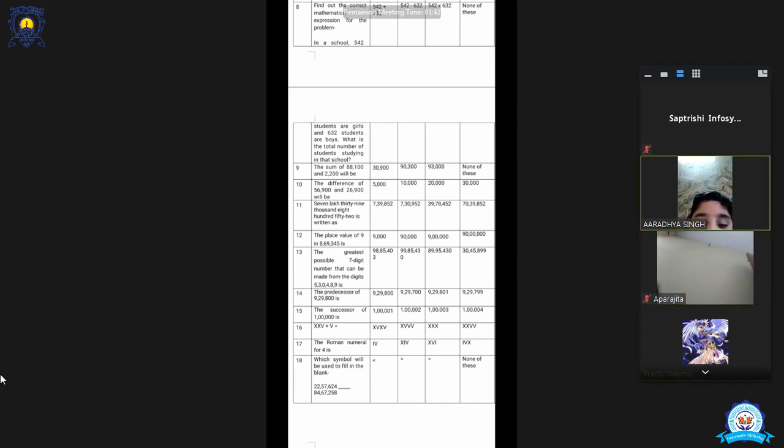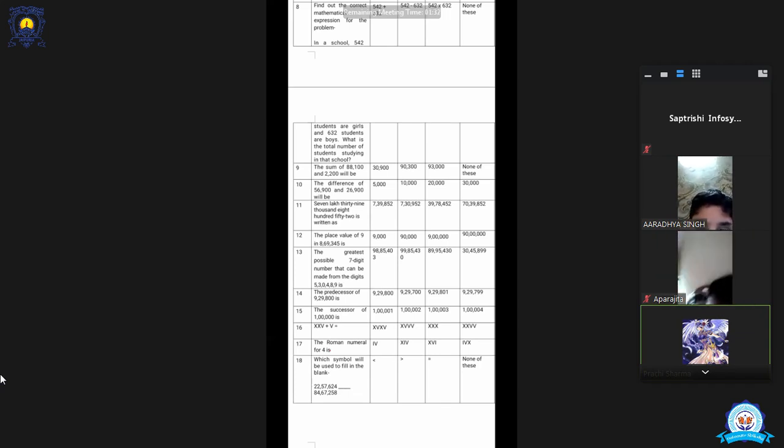So, Aradhya, in which order we have to arrange the digits for the greatest possible number? Ascending order or descending order? Ma'am, ascending order. Ascending order is from smallest to biggest.